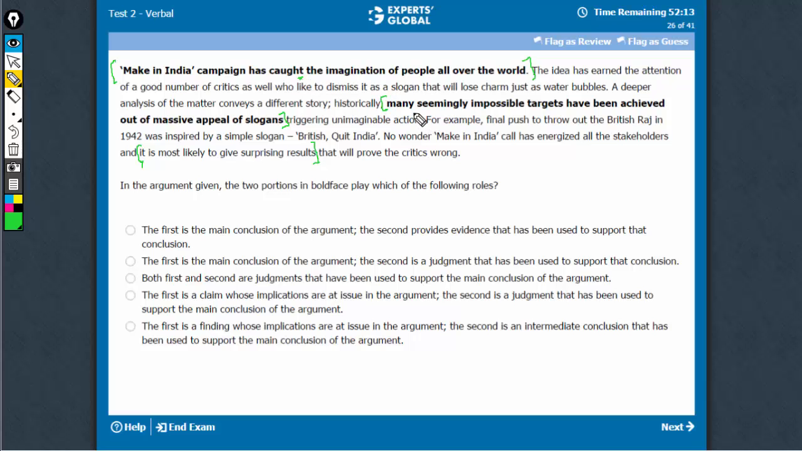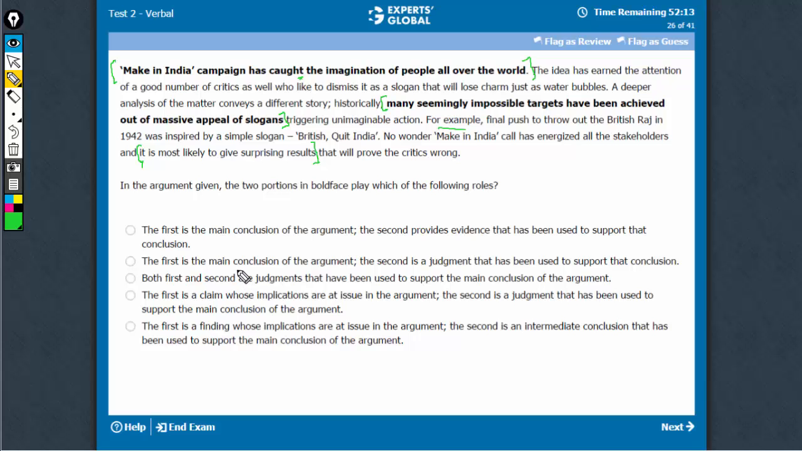How is the second part related? See, this is not an evidence. Evidence would be this part. An example has been given. This is again someone's opinion. So this is an opinion which supports the conclusion. So with this bit of background work done, now I will move to answer choices.